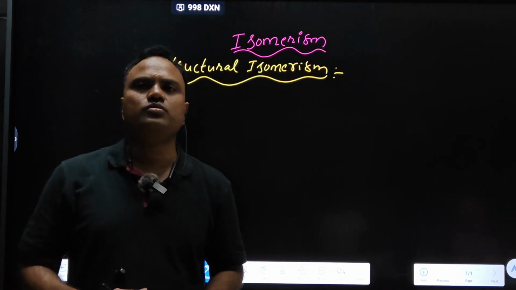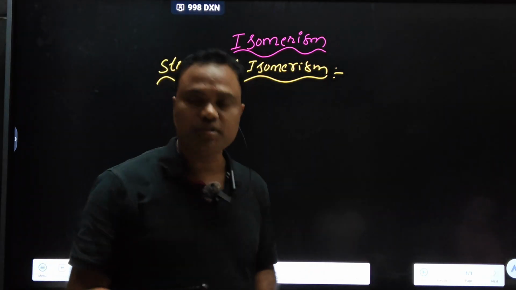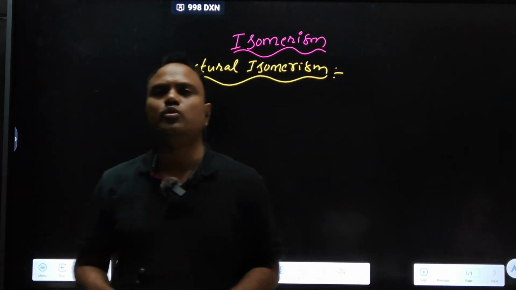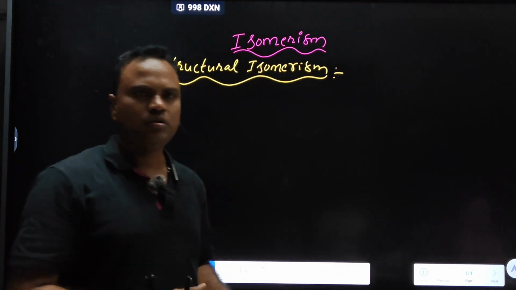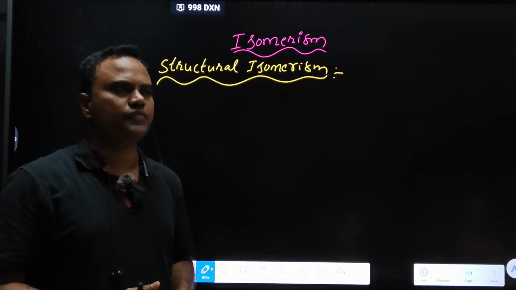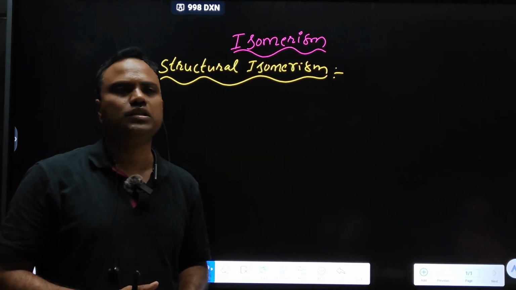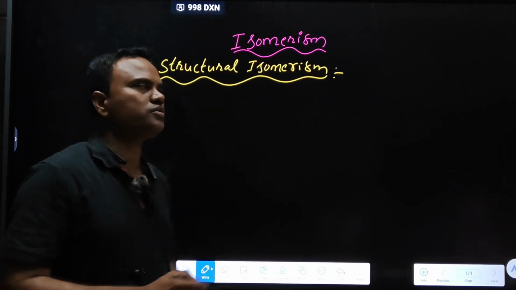In structural isomerism, the molecular formula is the same, but they differ in the bonding connectivity. Then that type of isomerism is called structural isomerism.